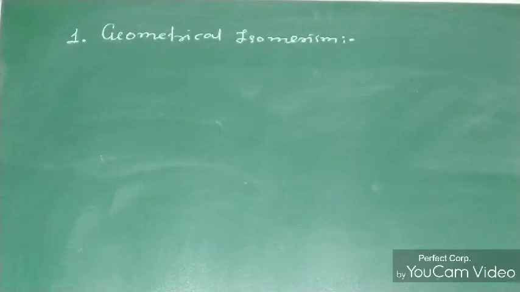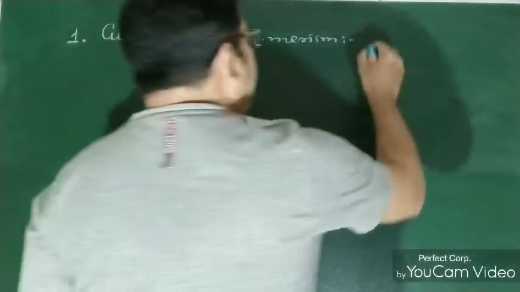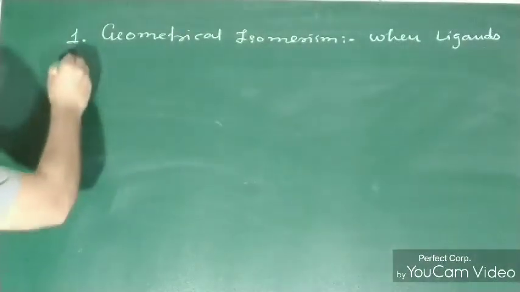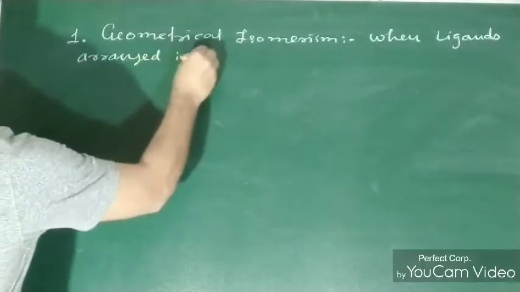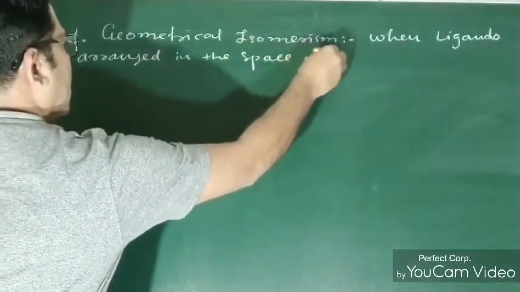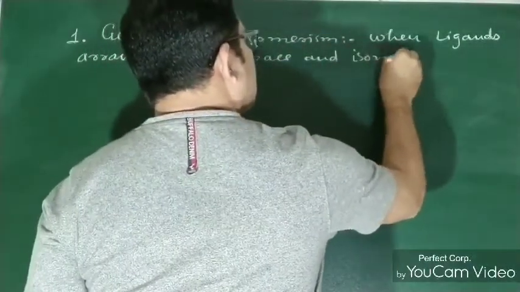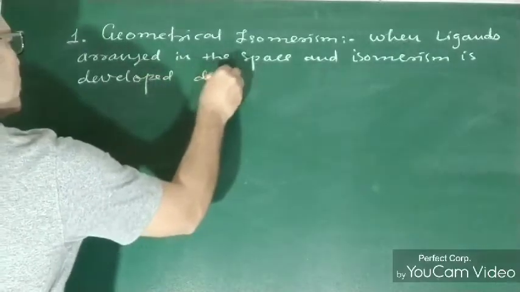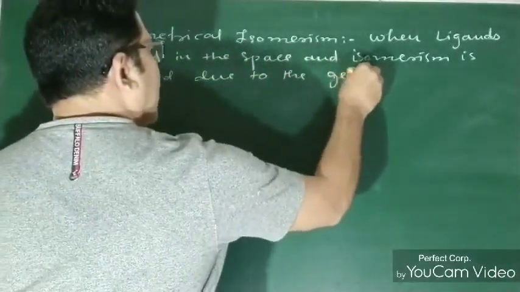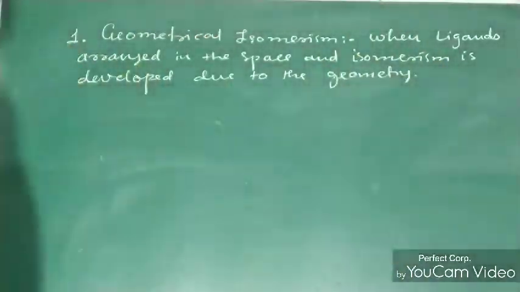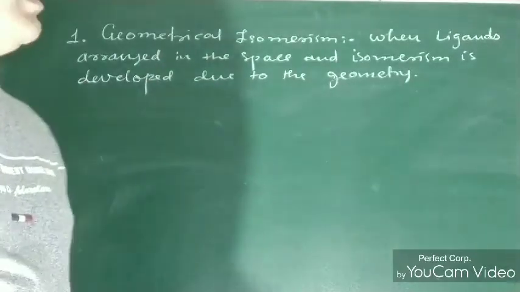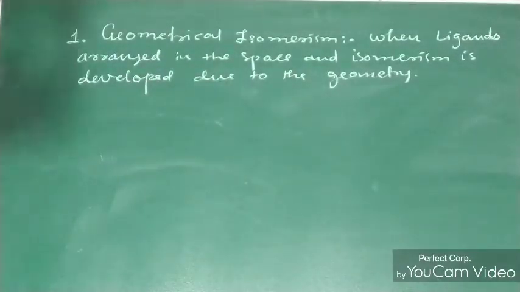Geometrical isomerism can be defined in this manner: when ligands are arranged in the space and isomerism is developed due to the geometry of the ligands, then such kind of isomerism is known as geometrical isomerism.